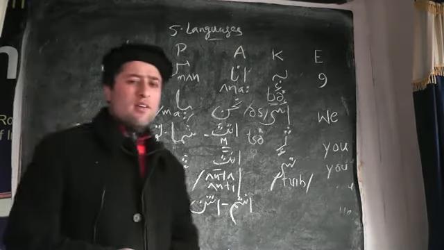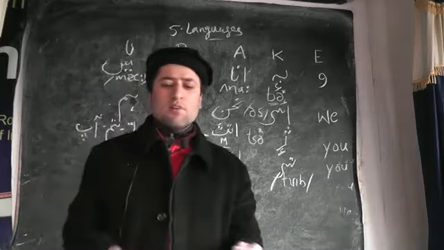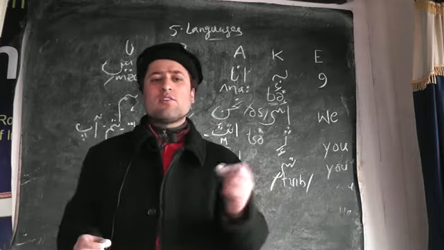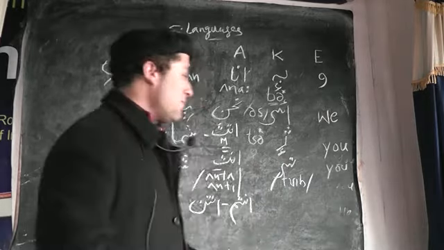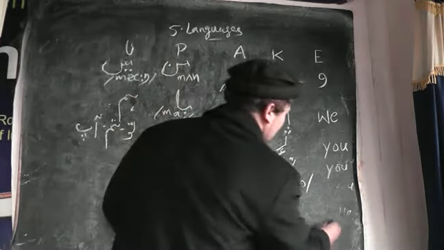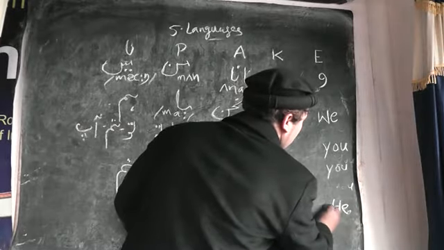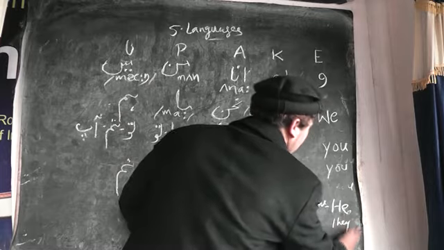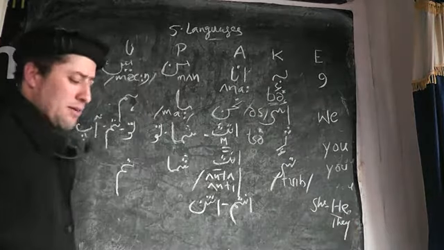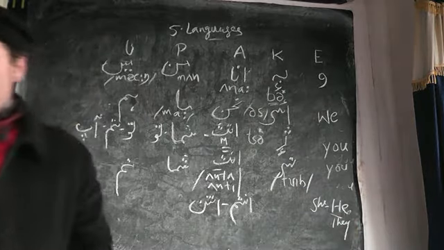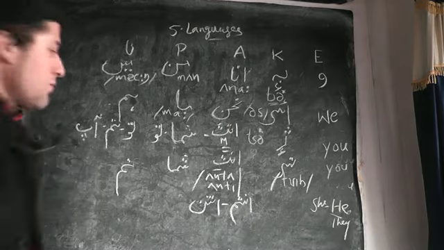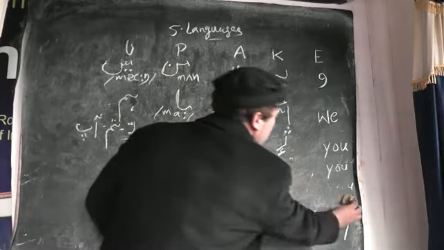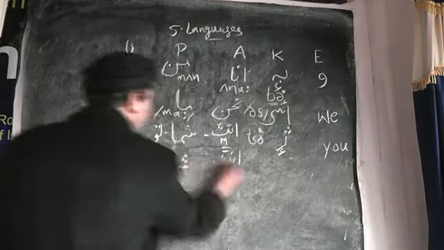Now we have the last one, the major one, that is third person singular, feminine and masculine, and third person plural, feminine and masculine. So the third person is he, she, and then they. Now I will rub a bit here. So you go on writing yourself also a bit.